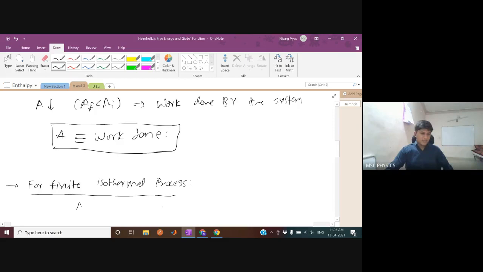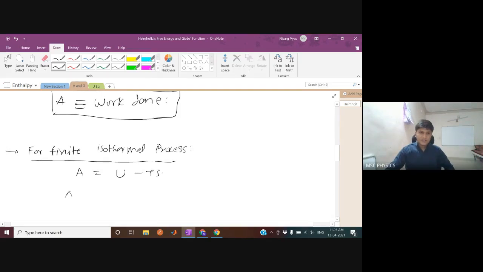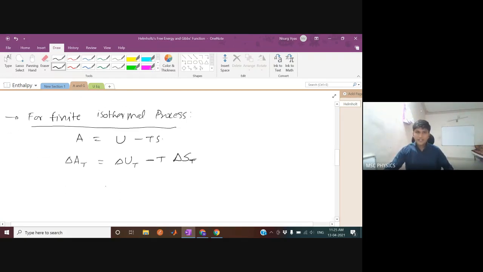So for a finite isothermal process, this A is written as U minus TS. So for a finite isothermal process, this is delta A at constant temperature equals delta U at constant temperature minus T delta S at constant temperature. And this T delta S at constant temperature is nothing but the heat. So it is delta U at constant T minus delta Q at constant temperature.